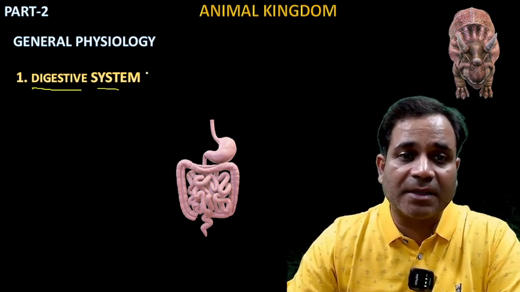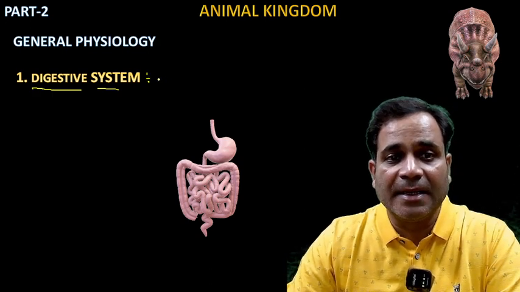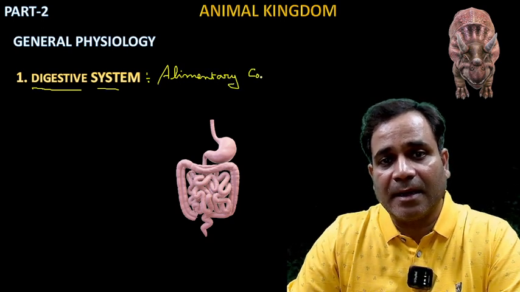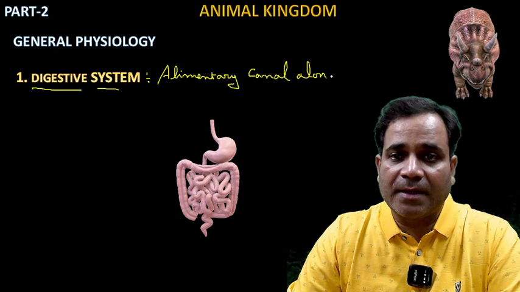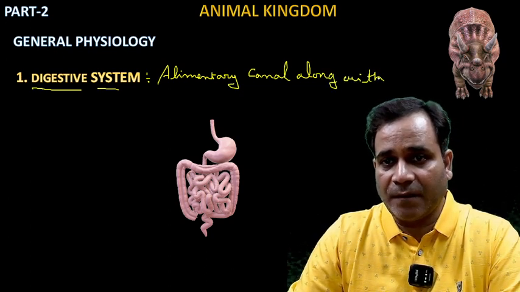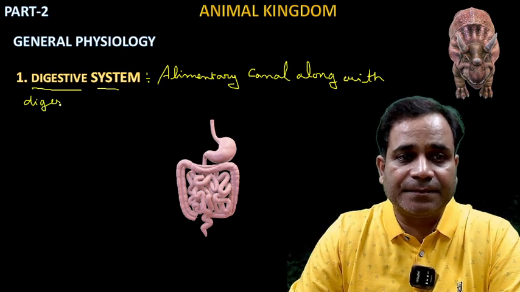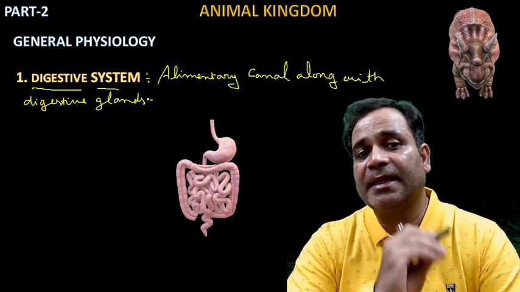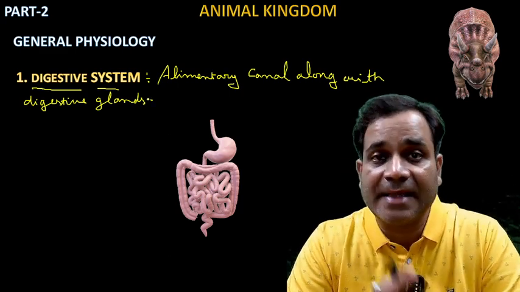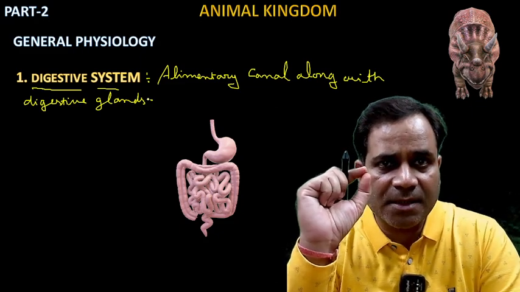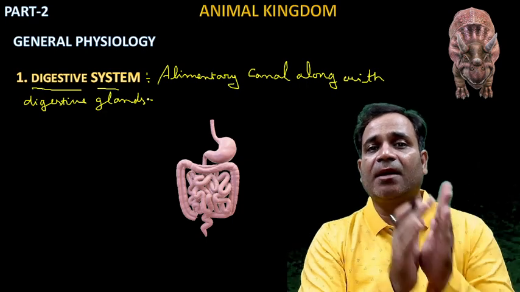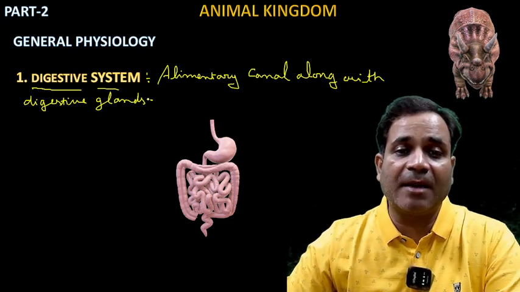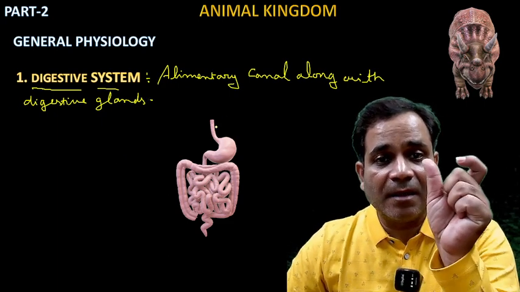So if I'm talking about any digestive system of an animal, then here the alimentary canal along with the digestive glands is known as the digestive system. So the meaning of digestive system is clear. When we take the alimentary canal and along with it the digestive glands, it is called the digestive system. You can see here, that is the alimentary canal.